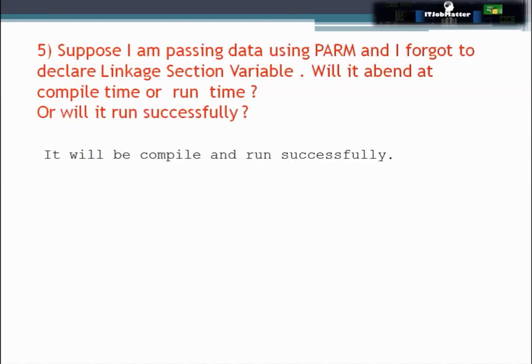The next question he asked me is, suppose I'm passing data to a COBOL program in JCL using PARM and I forget to declare the linkage section variable in the COBOL program. Will it abend at compile time or at runtime, or will it run successfully? The answer is it will compile and run successfully, because I have tried it and it got compiled and ran successfully. But the interviewer was a bit confused.